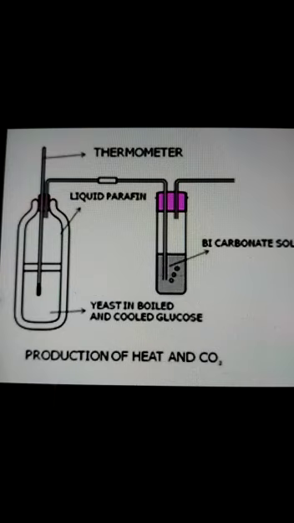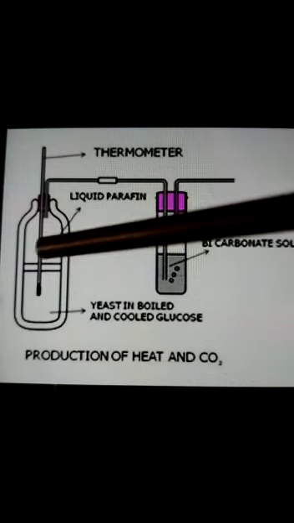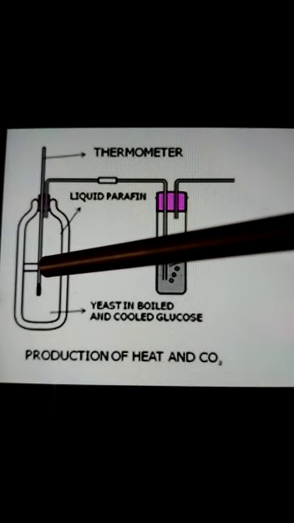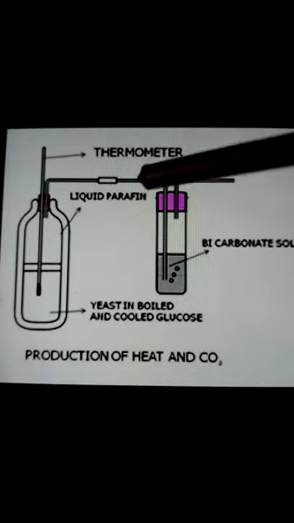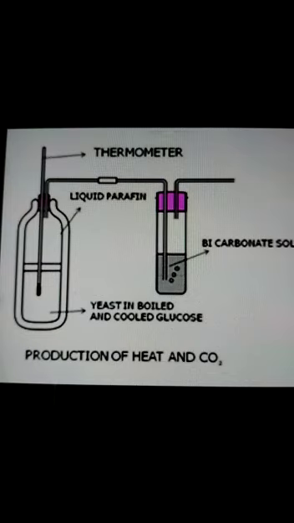So we are looking at the same experiment but with a different diagram. The experiment is with regard to the respiration of yeast in the anaerobic form. Anaerobic respiration is where energy is released along with carbon dioxide in yeast. Instead of oil, in this experiment liquid paraffin is used. Liquid paraffin is a wax kind of thing, like petroleum jelly.